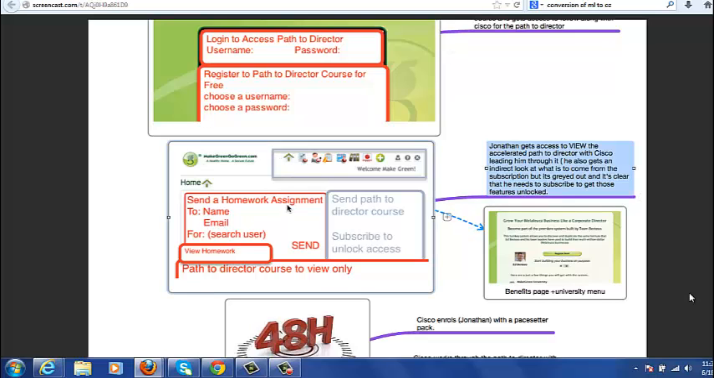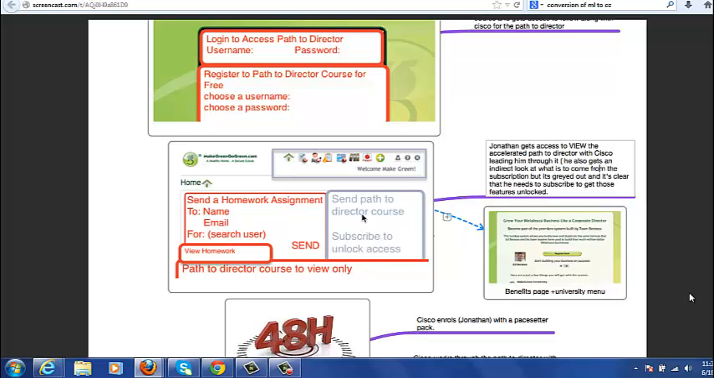This is a new design that we came up with. We wanted this Path to Director page to look like the back office because this is what the member guest sees. So Jonathan gets access to view the accelerated Path to Director with Cisco leading him through it. He also gets an indirect look at what is to come from the subscription, but it's grayed out and it's clear that he needs to subscribe to unlock access to those features.